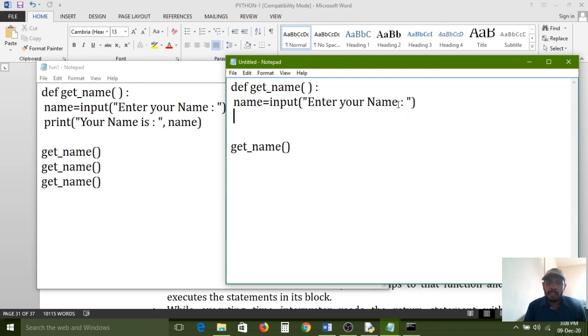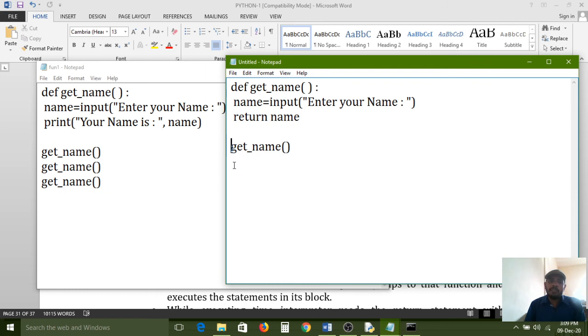After reading this value, enter your name now. This input function reads one value input. After reading that input, that value is stored in the name variable. That name variable needs to be returned from this function. So how to return? Here you just need the return statement. Return name is enough. So the control will come back now to this calling place. Then the name value is returned to this function.